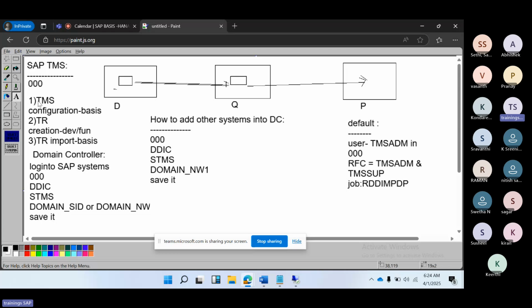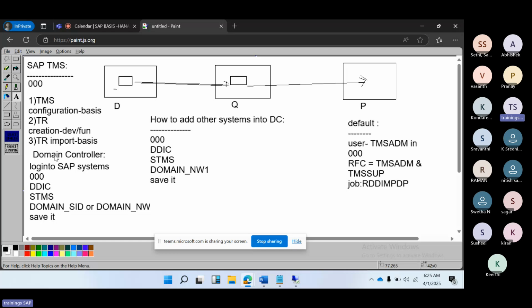As part of the TMS configuration, first we need to configure the domain controller. The domain controller is the controller to control the systems within the landscape. We need a domain controller, the main branch, and we have to add the sub branches. Then the main branch will control the sub branches as well, right?